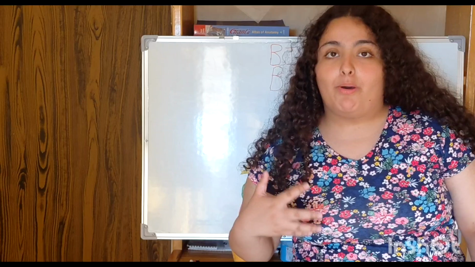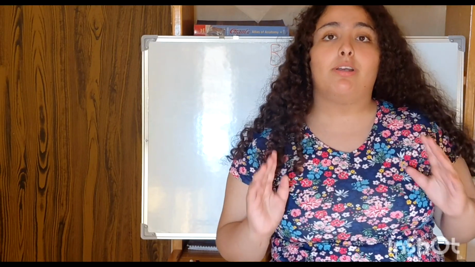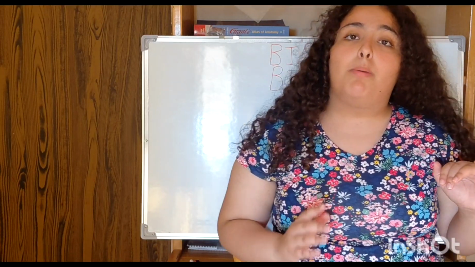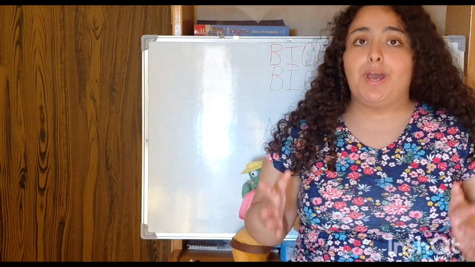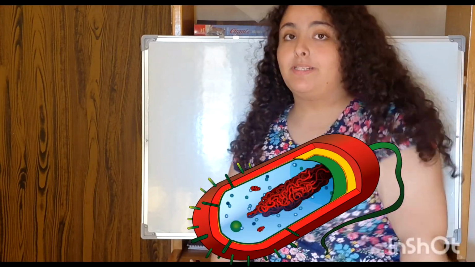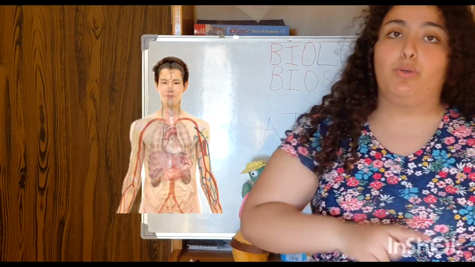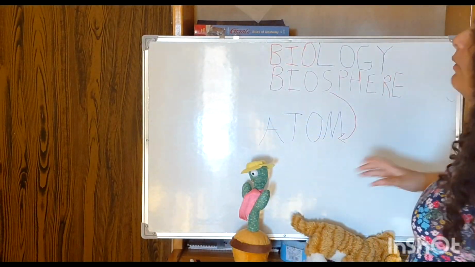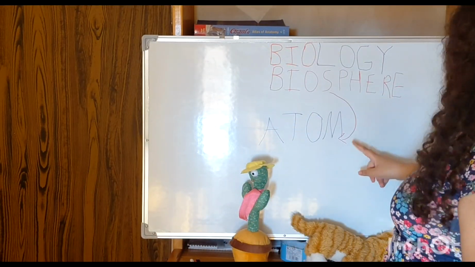So today I'm gonna talk about the ideology I'm gonna follow during the next 2 months of this channel opening. But before talking about the ideology, I'd really like to talk about biology itself. What is biology? Biology is the science of life, where you, as an individual, whether you are a small bacteria, an animal, a plant, maybe a fungi or a protist, know how to interact with your environment and know what happens inside of you. So biology will teach you everything from the smallest thing ever, which is the atom, to the whole earth, which is the biosphere. And today we'll define everything between the atom and the biosphere.